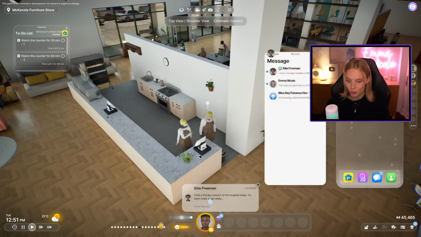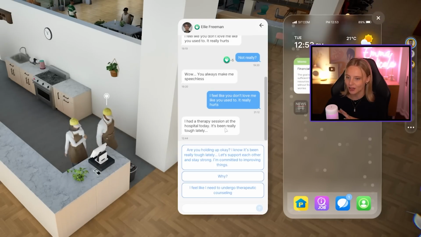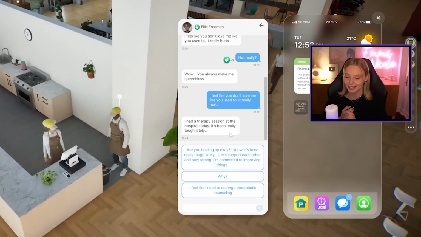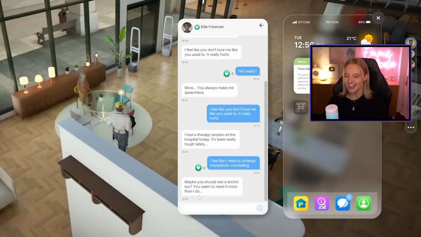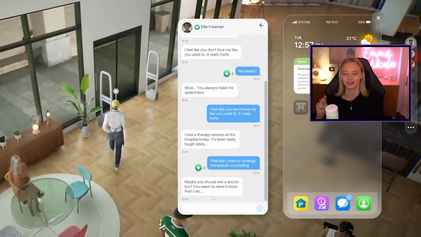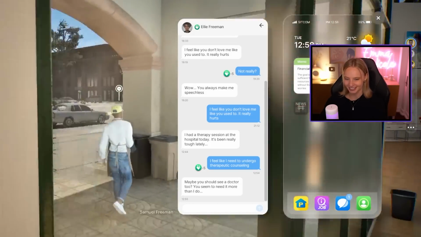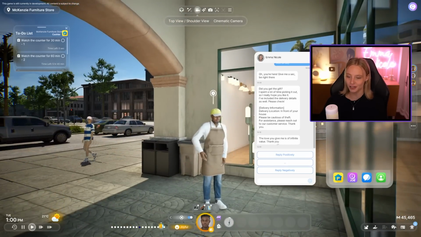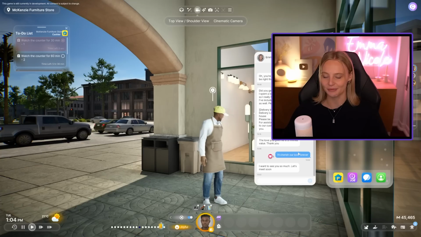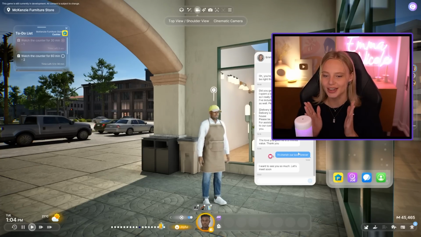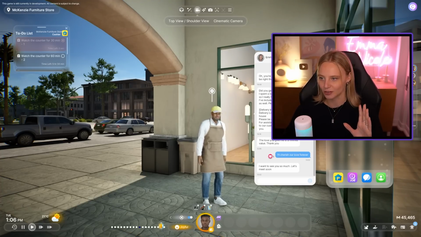So Sam is still at work, and we just got a text from Ellie saying, I had a therapy session today at the hospital. It's been really tough lately. And that's really cool that she's texting based off an activity that she's just done. And she replied saying, maybe you should see a doctor too. You seem to need it more than I do. That's so good. And meanwhile, he's getting another text from Emma saying, the love you give me is of infinite value, thank you. Wow, the two lives that Mr. Sam is living right now. Very different experiences with these two women.